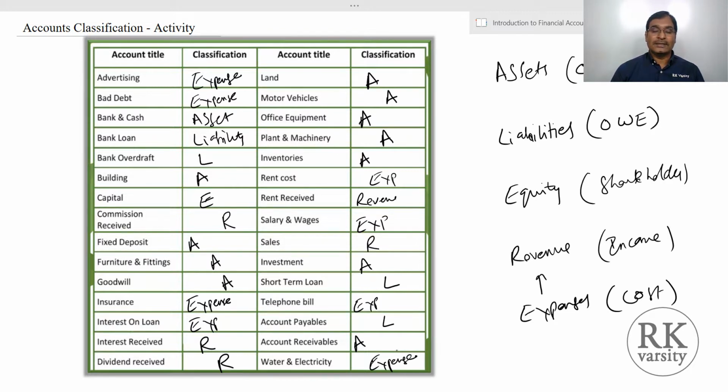So this exercise will help you to identify different types of accounts, because getting familiar with this is very, very important in understanding the rules of debit and credit, or rules of accounting. So before getting familiar with the rules of accounting, it is better to have a thorough understanding of these 5 classifications of accounts and their sub classifications. In other words, we can say that getting familiar with the chart of accounts of the business.